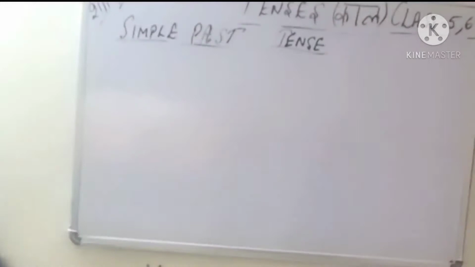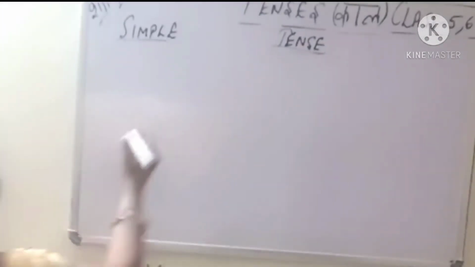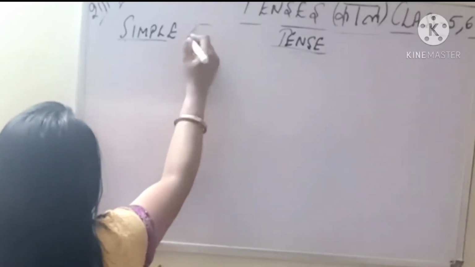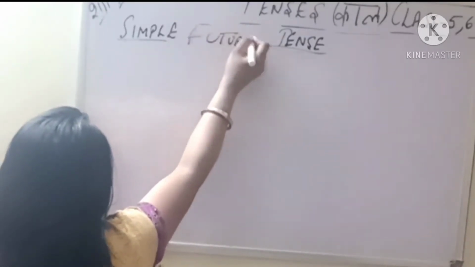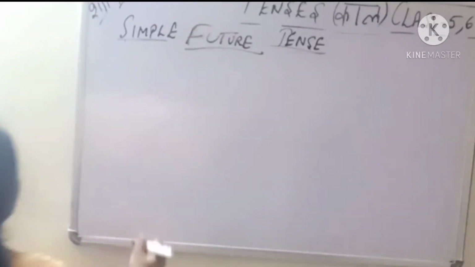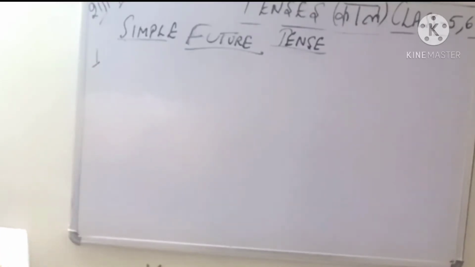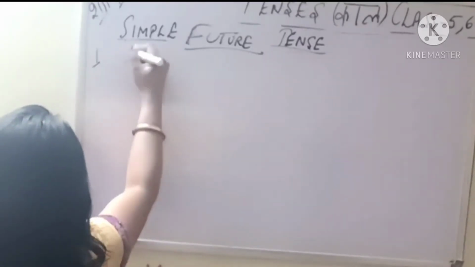So now coming to your future tense, simple future tense, where should we use? Chalo, let's take first rule. Where should we use a simple future tense? To express an action, obviously.